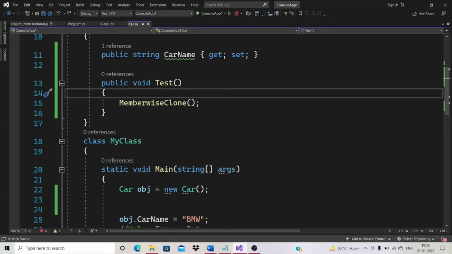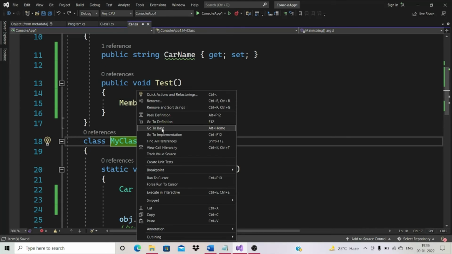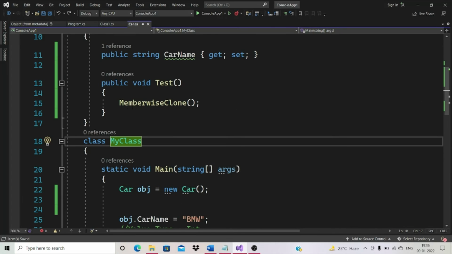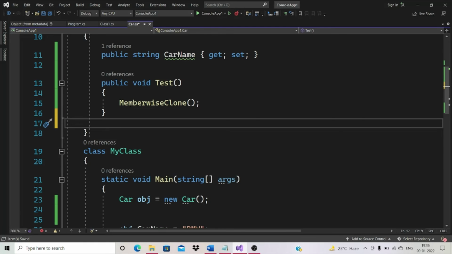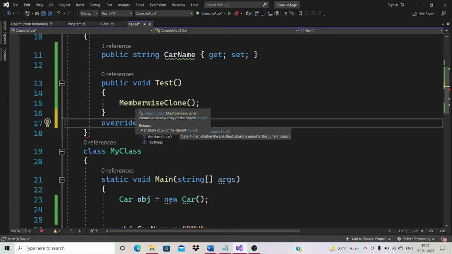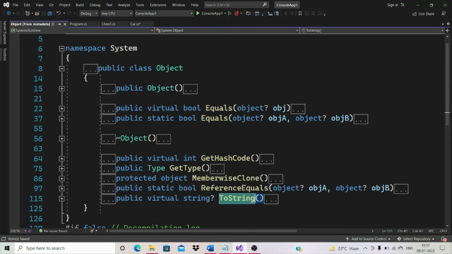And one more thing, let me go to the base class. Okay, we have a couple of virtual methods: Equals, GetHashCode, and toString. Derived classes can override Equals, GetHashCode, and toString methods of the object class because these are declared as virtual in the parent class. Okay, let's see. Derived classes can override. Just type override. See, you can see Equals with a single parameter, GetHashCode, and toString. Equals with a single parameter is virtual.